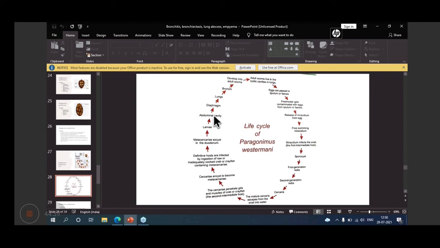Larvae are released, penetrate the abdominal cavity, and through the diaphragm reach the lungs and bronchi and develop into adult worms. Adult worms live in the cystic cavities in lungs. So that is the life cycle of Paragonimus westermani or lung fluke.